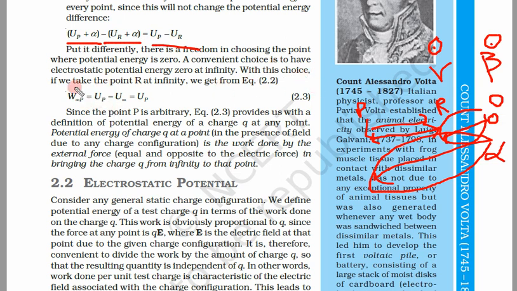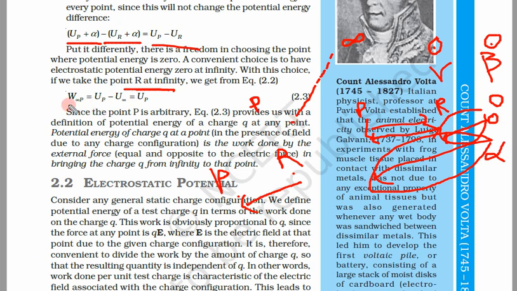Now with this choice, let us take point R at infinity. We were bringing this charge from R to P. So now, since this is our choice, we are putting R at infinity. So this R is at infinity. This charge is brought from infinity to point P.